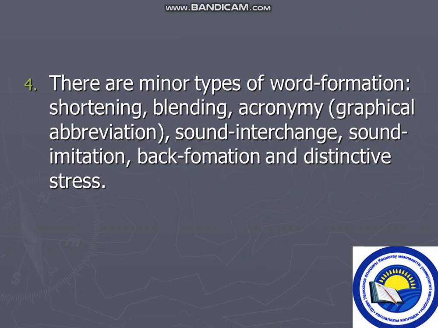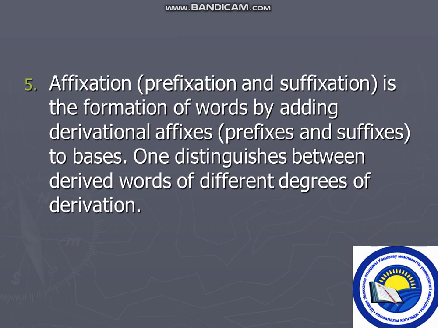There are minor types of word formation: shortening, blending, acronymy, graphical abbreviation, sound interchange, sound imitation, back formation, and distinctive stress. Affixation, prefixation and suffixation, is the formation of words by adding derivational affixes, prefixes and suffixes to bases. One distinguishes between derived words of different degrees of derivation.